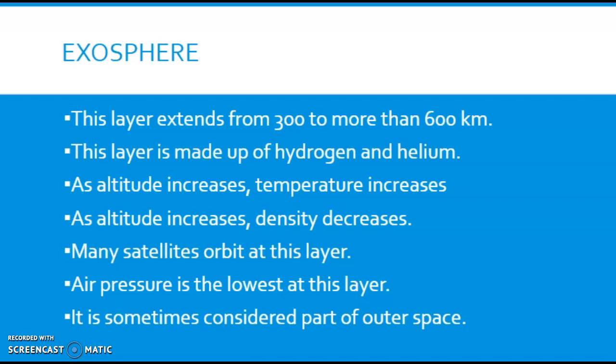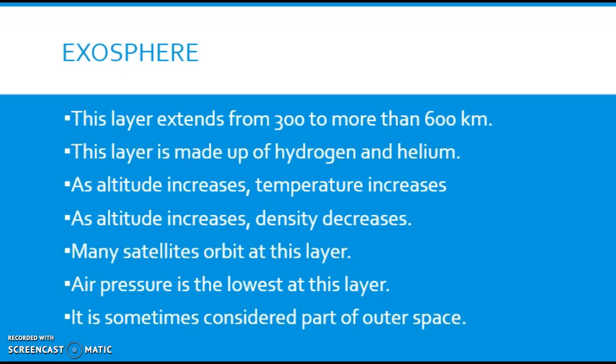The last layer is the exosphere. This layer extends from 300 to more than 600 kilometers. This layer is made up of hydrogen and helium. As altitude increases, temperatures also increase. As altitude increases, density decreases.